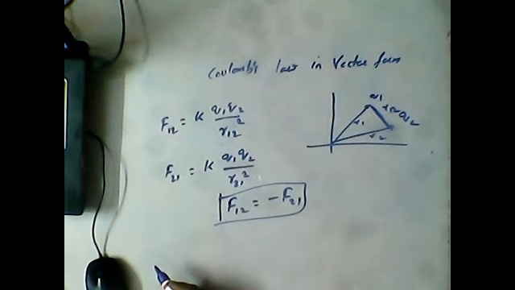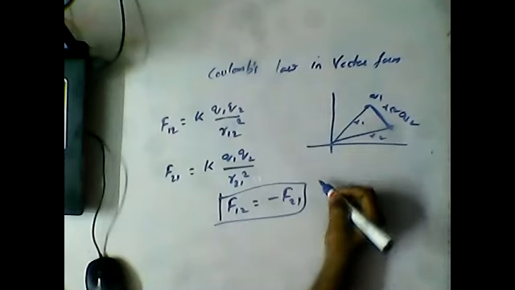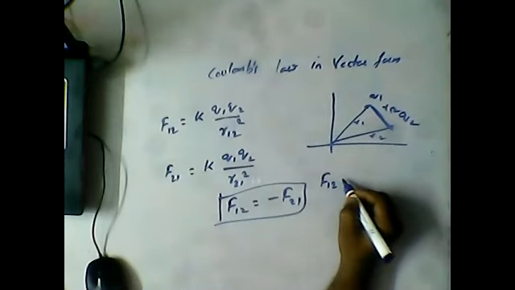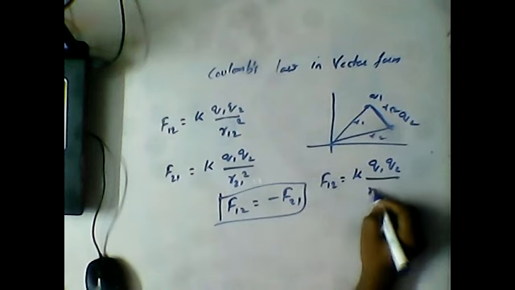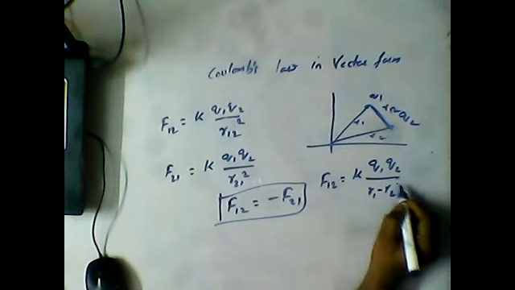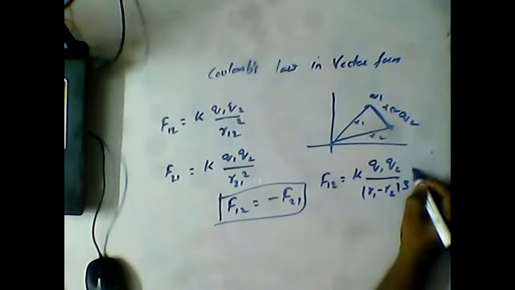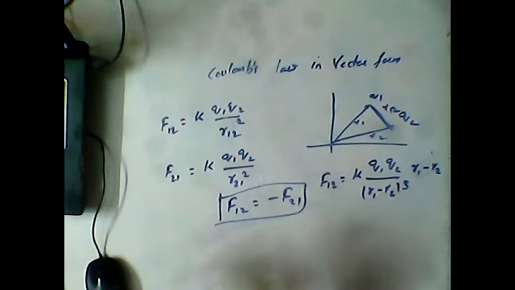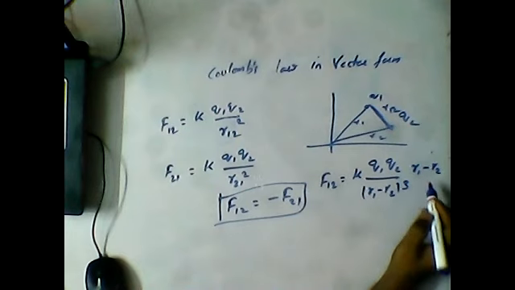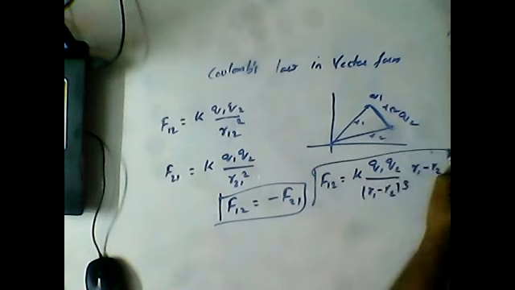Now here we can write this as, finally, F12 can be represented as K into Q1 Q2 by R1 minus R2 whole cube, times R1 minus R2. Sir, actually it is square, so why do we get the cube? Because it is in vector notation. In vector notation, we have to represent it like this.